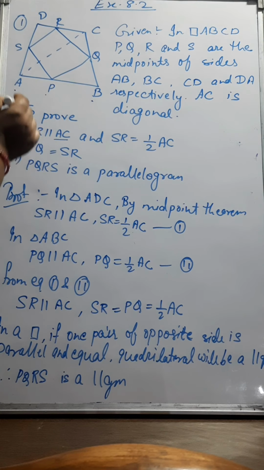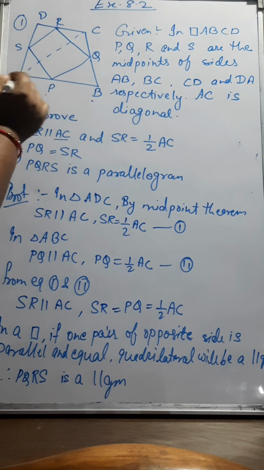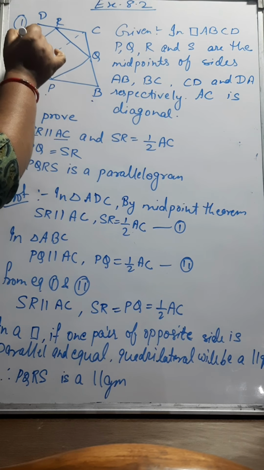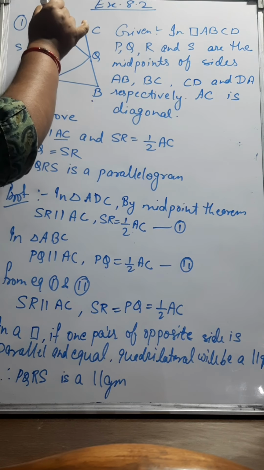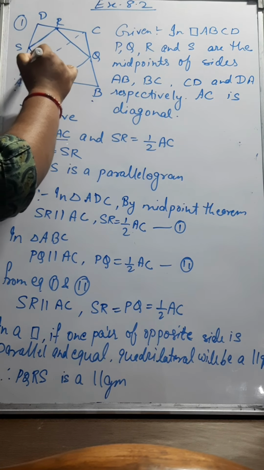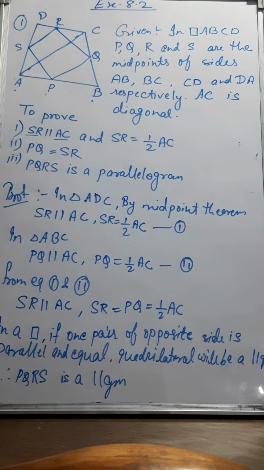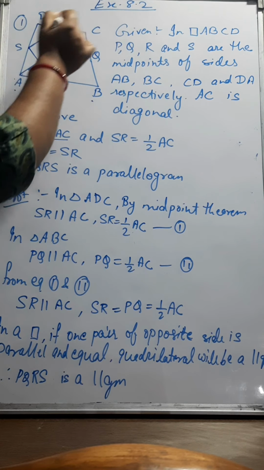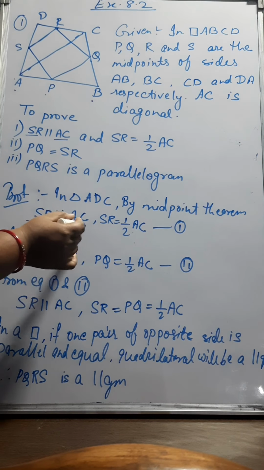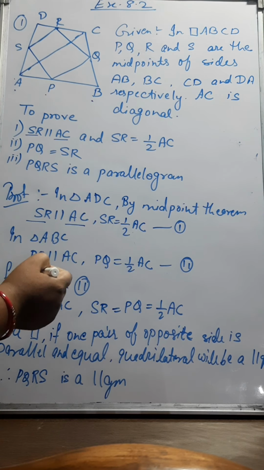So first we will see triangle ADC. By the midpoint theorem we know that the line joining the midpoints of two sides is parallel to the third side and equal to half of it. So if we see the triangle ADC, the midpoint of AD is S and the midpoint of DC is R. So the line joining S and R will be parallel to the line AC, which is the third side of the triangle ADC, and SR will be equal to half of AC. So we can write SR parallel to AC and SR is equal to half of AC.